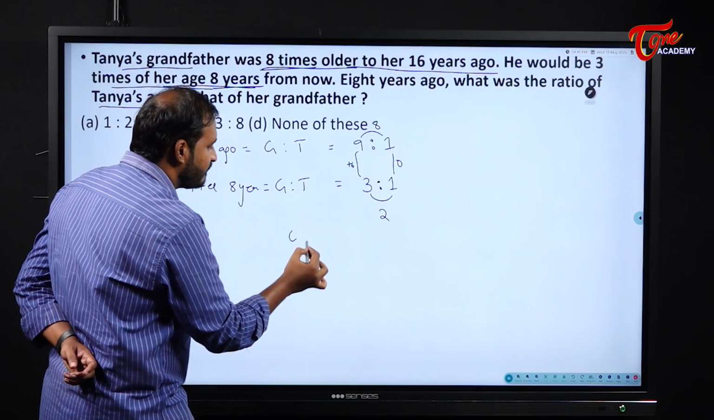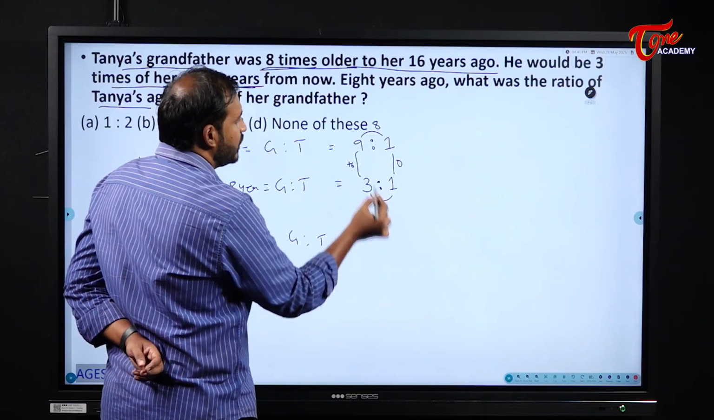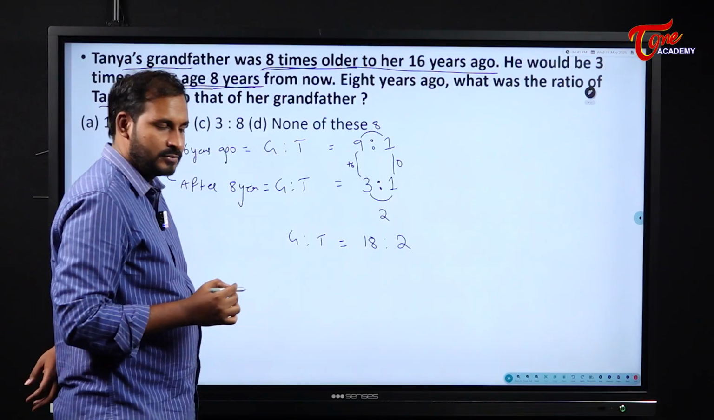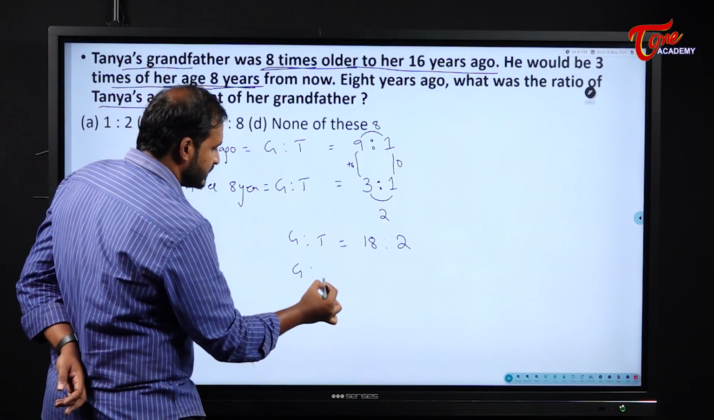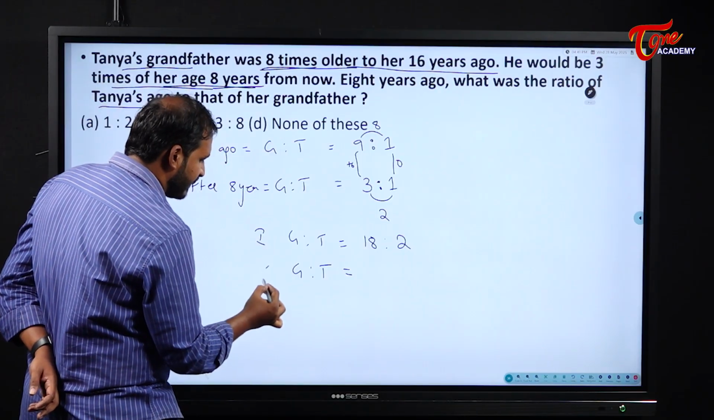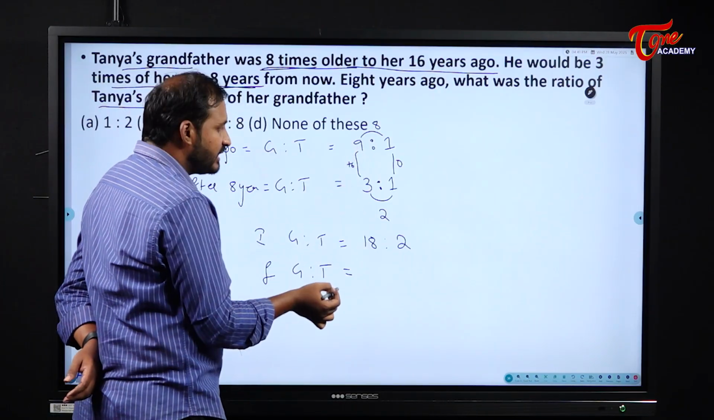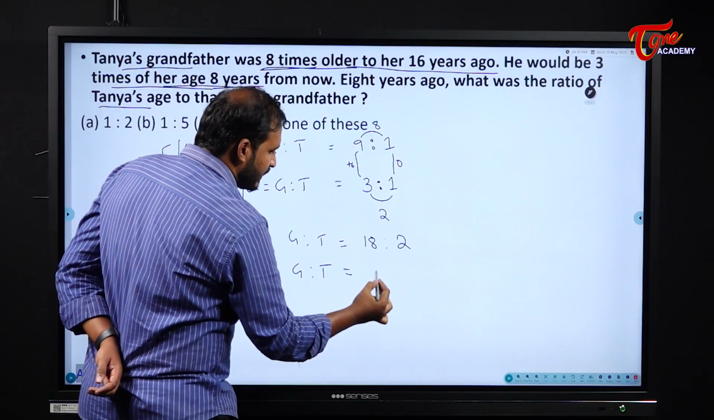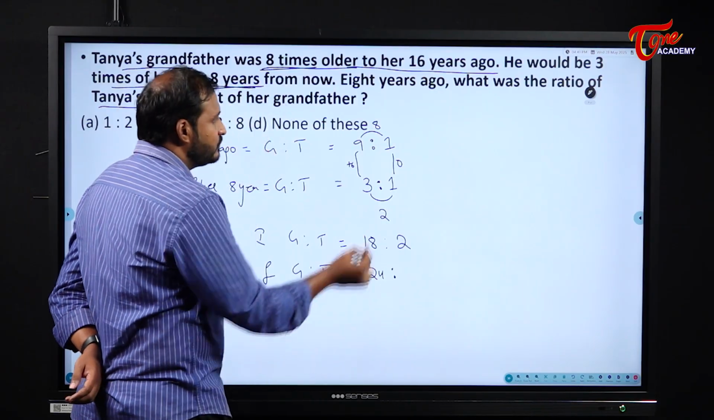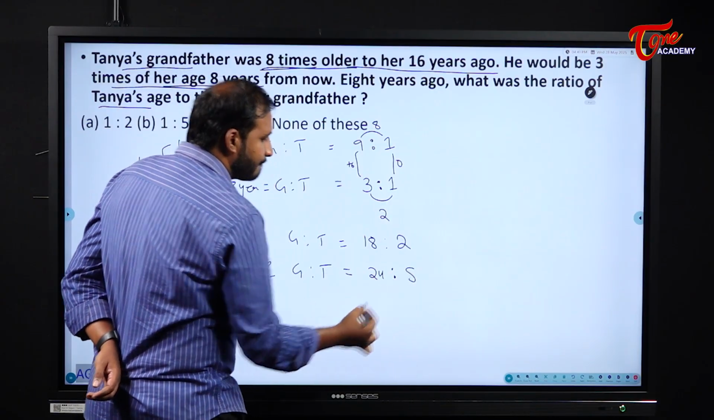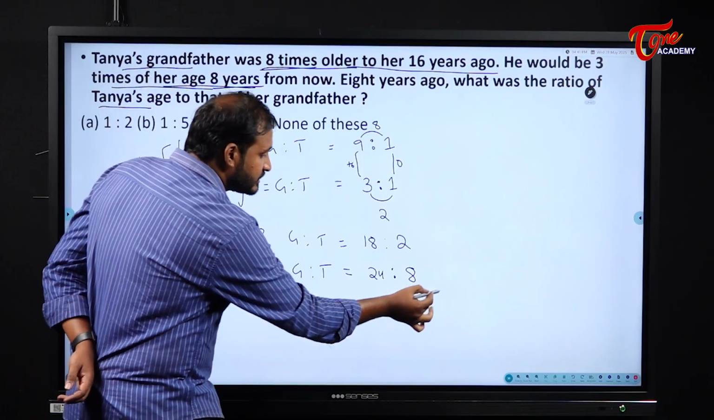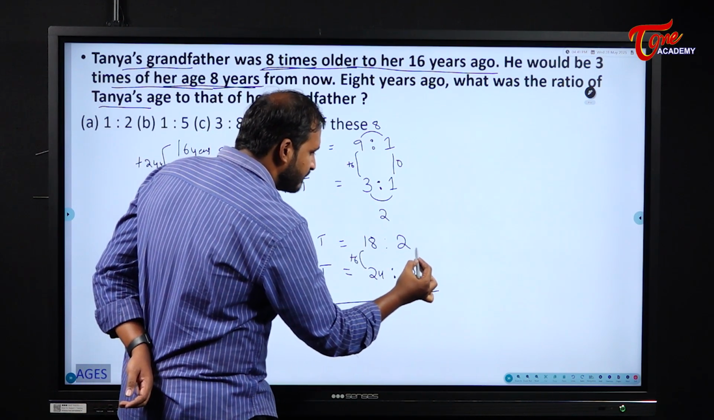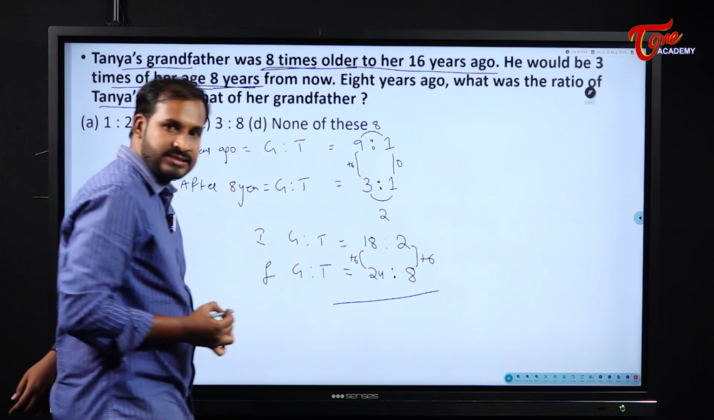So what happens to grandfather is to Tanya here now? 2 9s are 18 is to 2 1s are 2. Next, the second ratio. This is initial and this is final. Grandfather is to Tanya becomes 8 3s are 24 is to 8 1s are 8. Now please observe here, students. From here to here, how many parts are increased? 6 parts. From here to here, how many parts are increased? 6 parts.